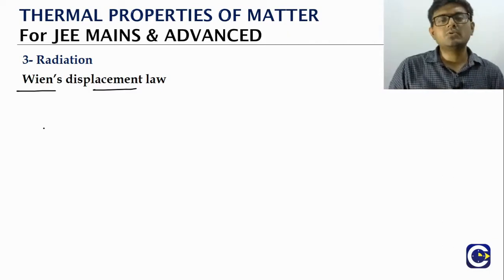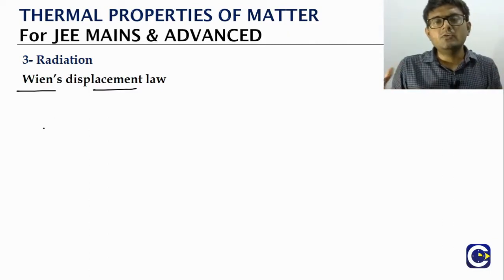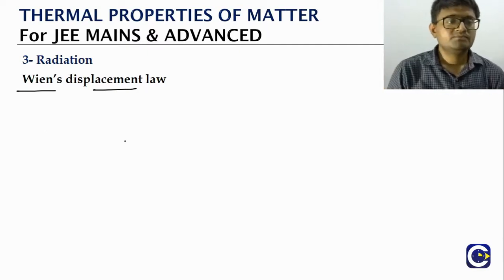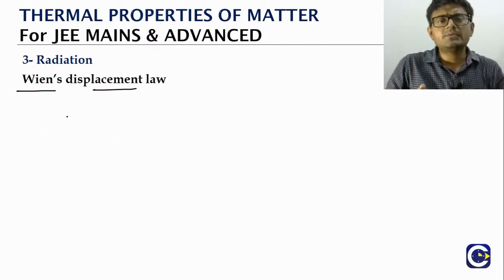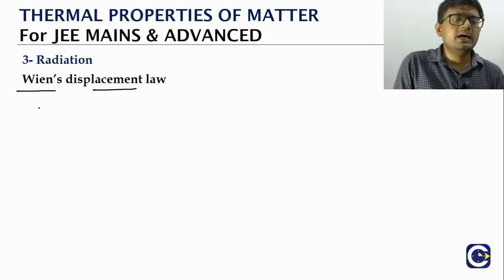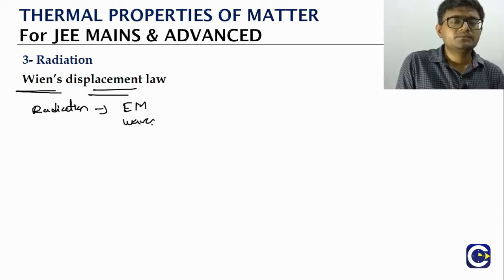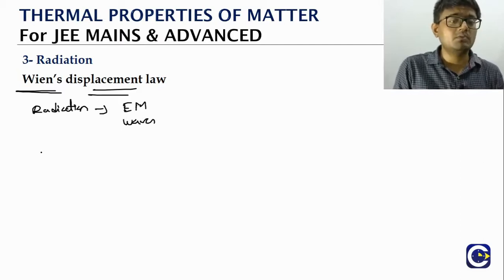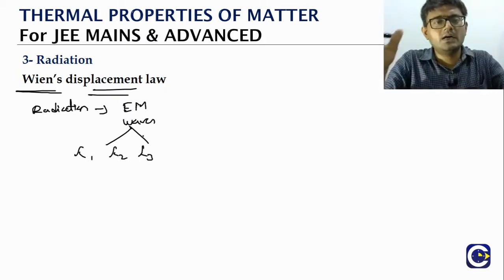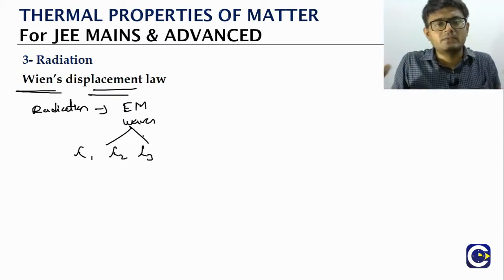If you talk about a self-illuminating object like the sun or any star for that matter, or any object which is heated, the radiation will be coming in the form of electromagnetic waves. To understand better about them, we'll talk about the wavelength of these radiation. We can have a series of wavelength values that are emitted.